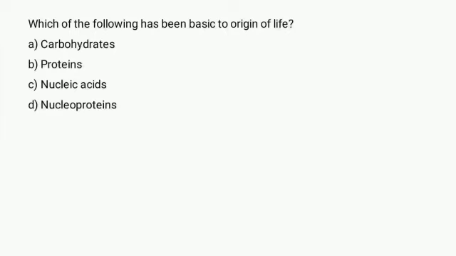Which of the following has been basic to origin of life? Proteins are the polymer of amino acid which serve structural and catalytic function in living organism. The main biological function of protein is to serve as enzyme. Enzymes are the biomolecules that speed up the biological reaction by lowering the activation energy for formation of substrate product